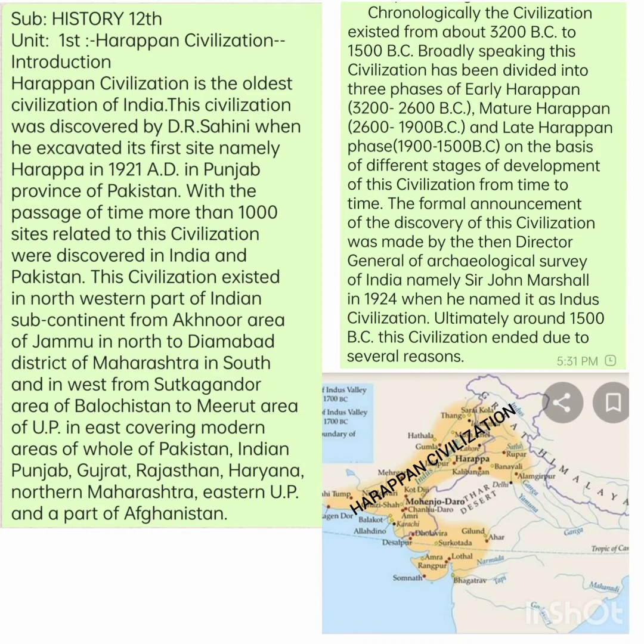The Harappan civilization has been divided into three phases. The early Harappan phase from 3200 BC to 2600 BC, the mature Harappan phase from 2600 BC to 1900 BC, and the late Harappan phase from 1900 BC to about 1500 BC.